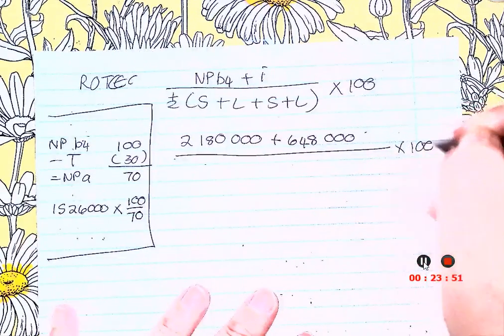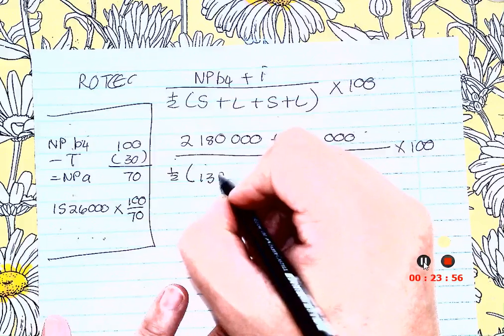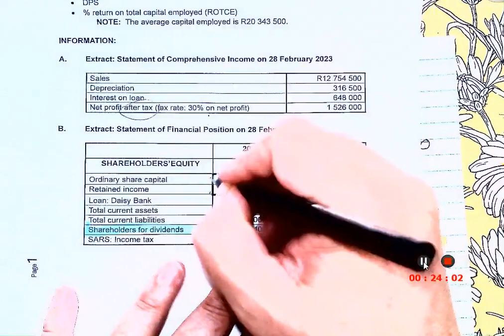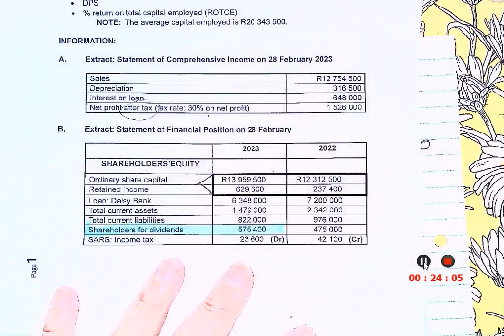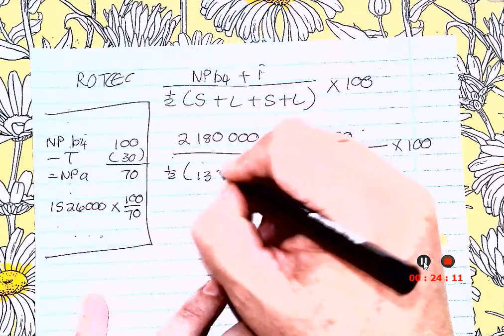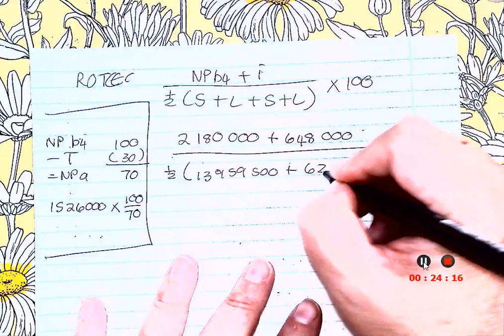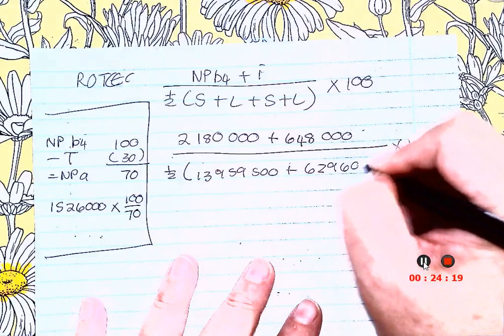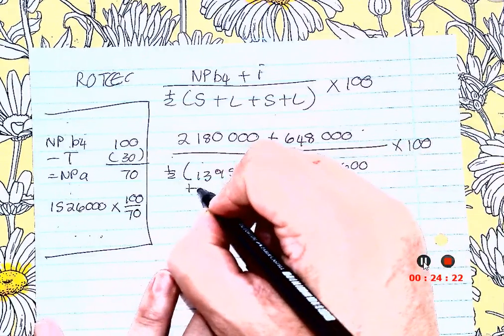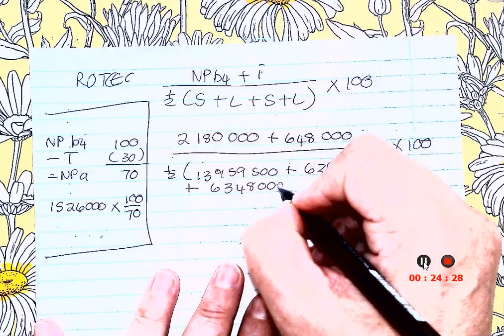Over half, SHE plus loan. So what is the SHE? Now I'm going to have quite a lot of things to write down, because you remember this is SHE, both of them. So it's already four figures. So it's 13,959. But if you also remember, we already did it, so you can just transfer the one where you used it already. Plus loan. What is the loan? 348. This is this year.